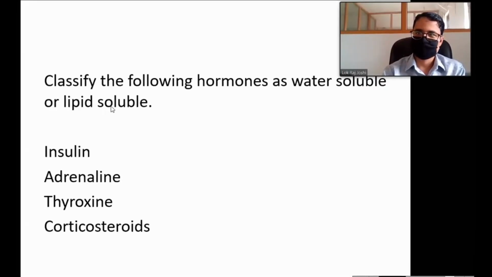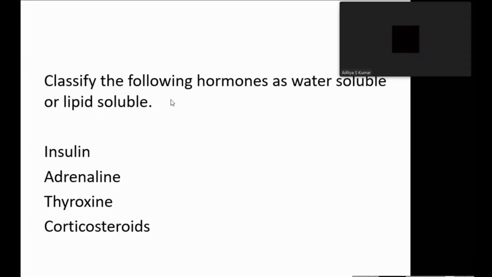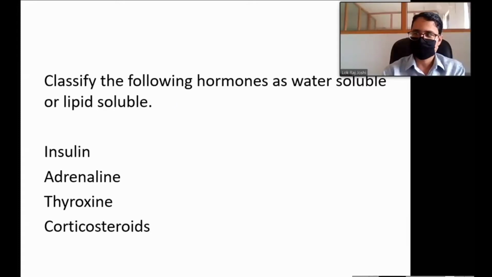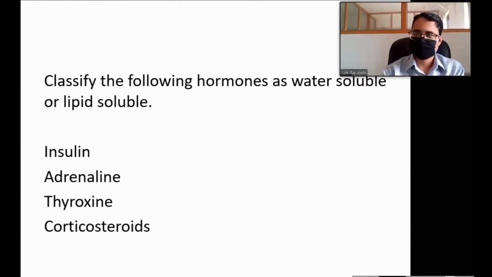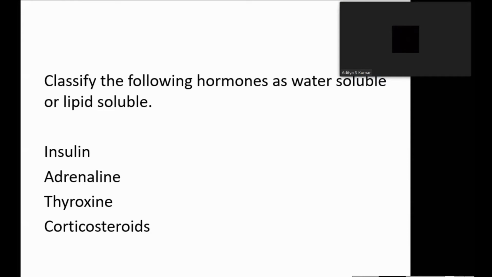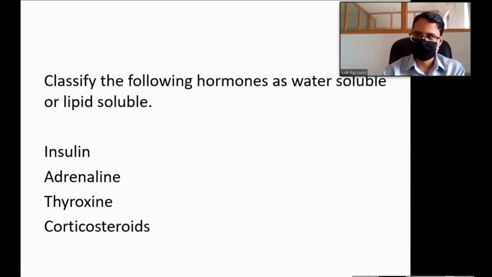Okay, good. Now knowledge of this solubility is very important to understand other mechanisms. For example, transport in blood. We have seen water soluble substances are transported dissolved in water in plasma. Because the plasma is water, lipid soluble substances cannot be transported effectively.